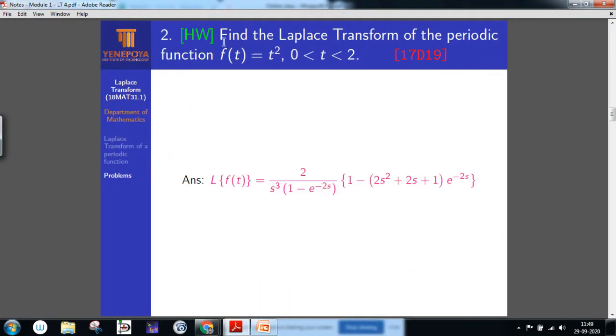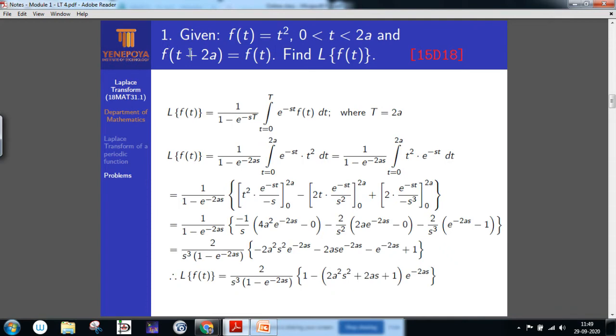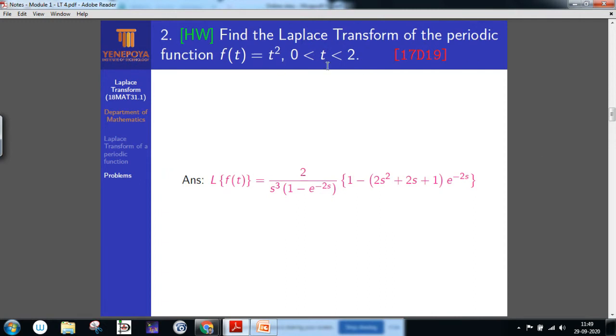Next problem for homework. Find the Laplace transform of the periodic function f of t is equal to t square, and the limit is from 0 to 2. Instead of 0 to 2a, as in the previous question, here a is equal to 1. Limit is equal to 0 to 2, and the function remains the same. So this is the answer you will get.